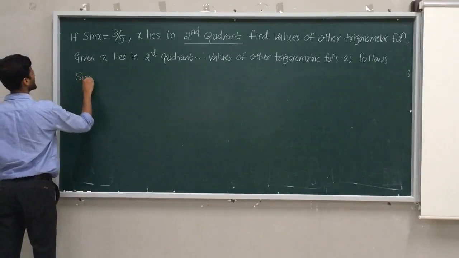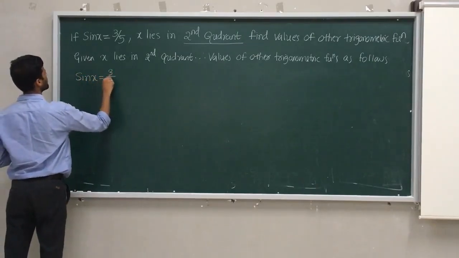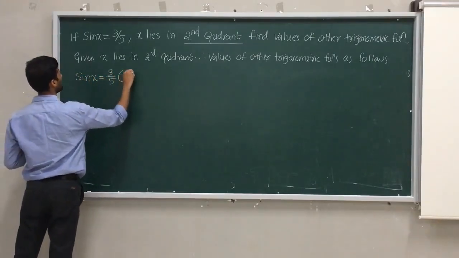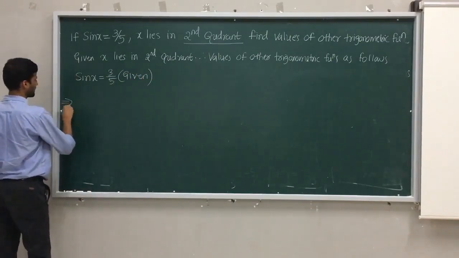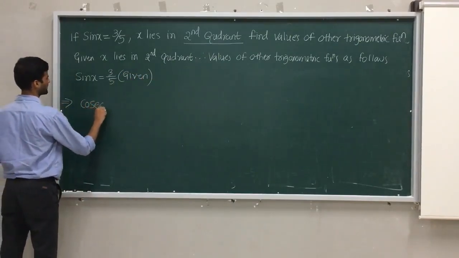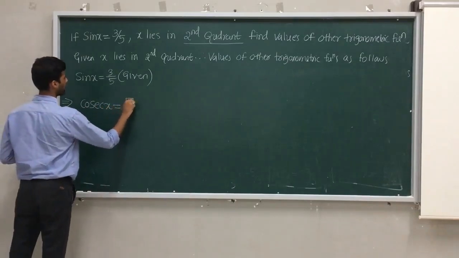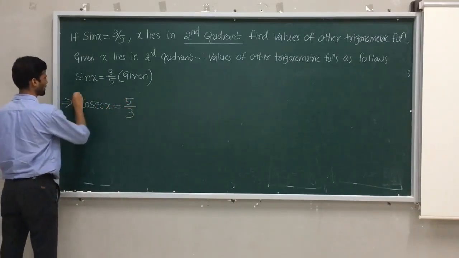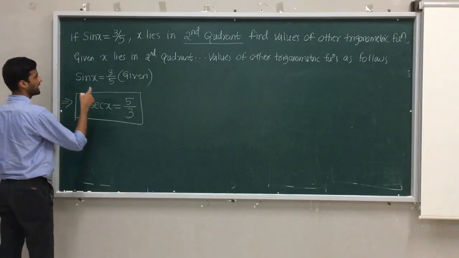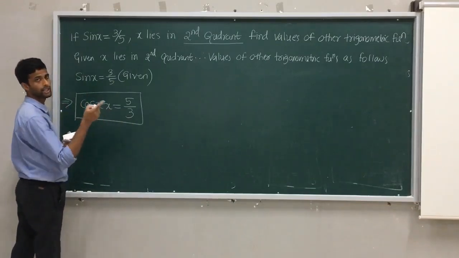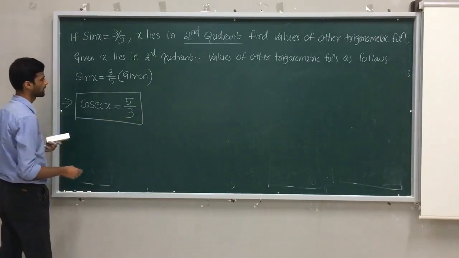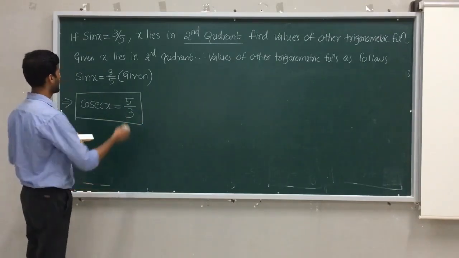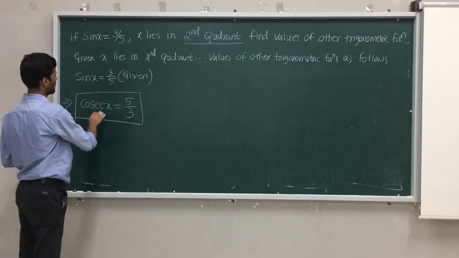Sin x equal to 3 by 5. It is given. So sin x is given means what is cosec x? It's a reciprocal, 5 by 3. Whether answer is positive or negative? Positive, because in second quadrant, according to HTC, sin and cosec are positive. Proceed for the easiest one.